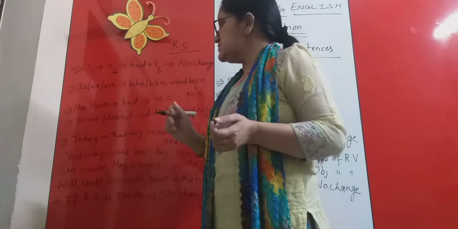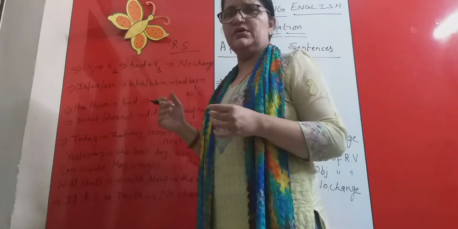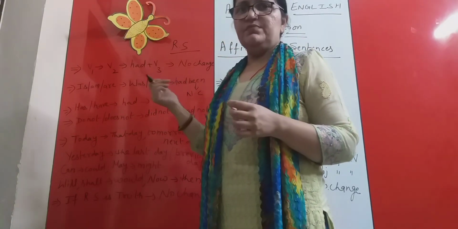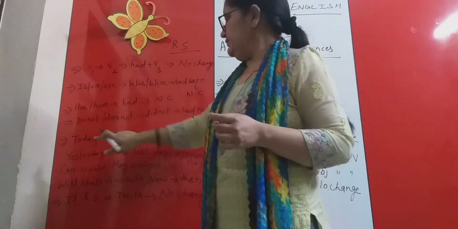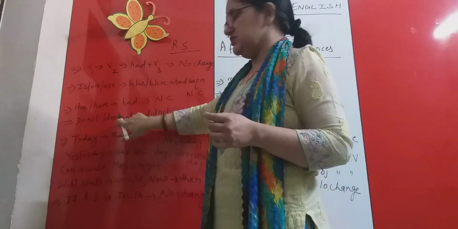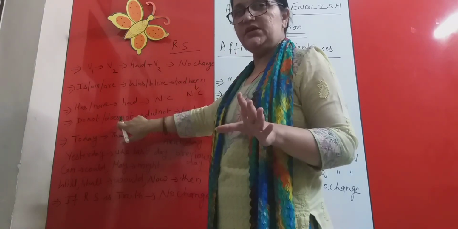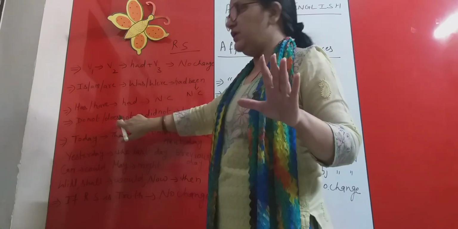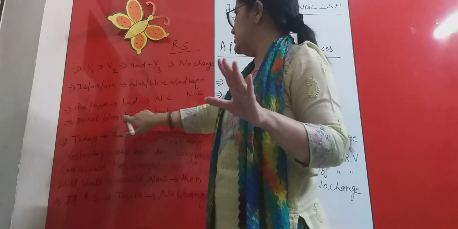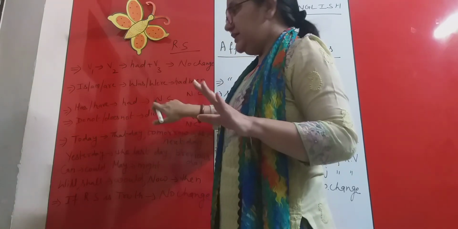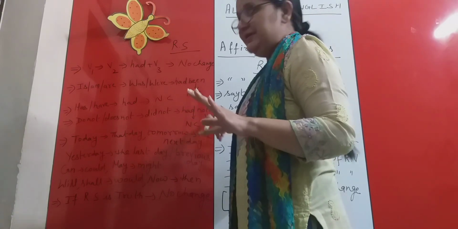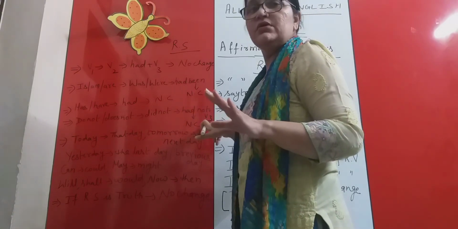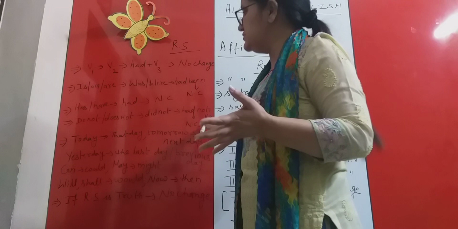Then the negative sentences will also be there, either in your present tense or in past indefinite or whatever. So in that case also I have simplified it for you. Do not or does not: if they are there in the sentence, then no other change is required. Simply change this do not or does not into did not. Did not will change into had not plus verb's third form, and had not plus verb's third form will not change. It is again a simple rule.